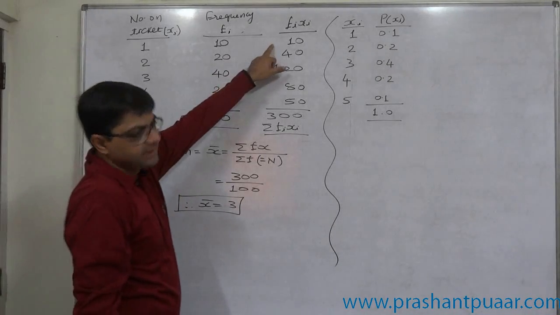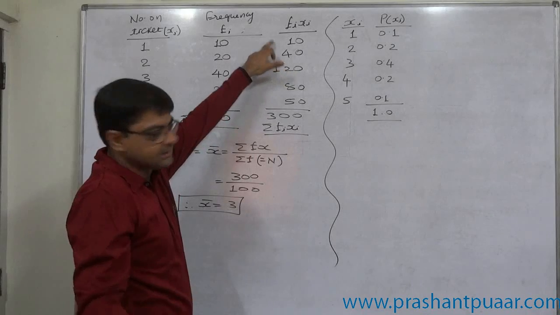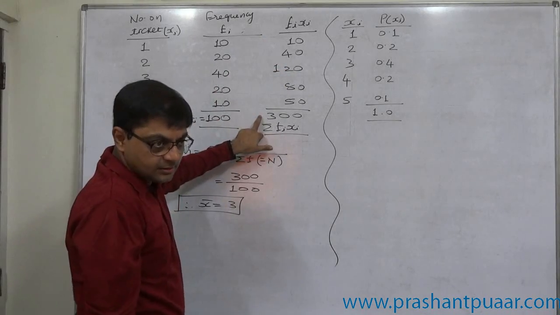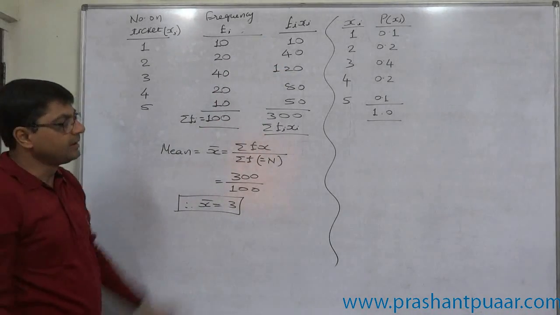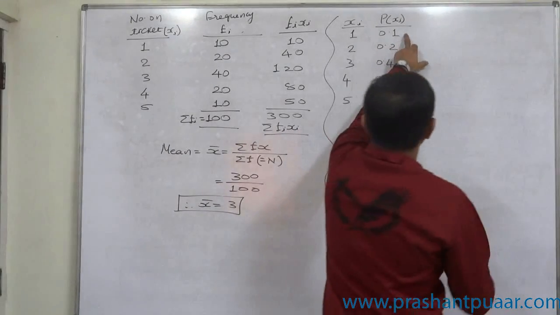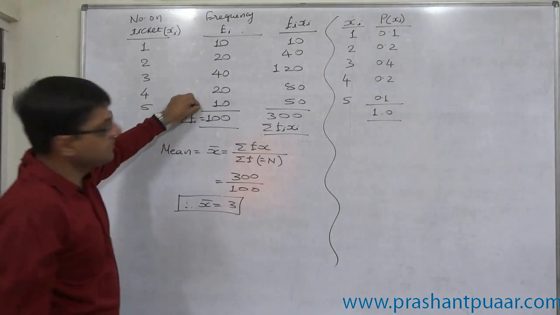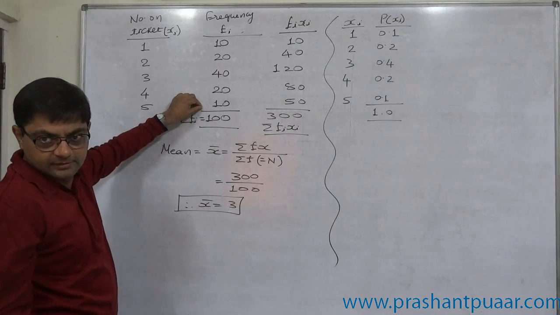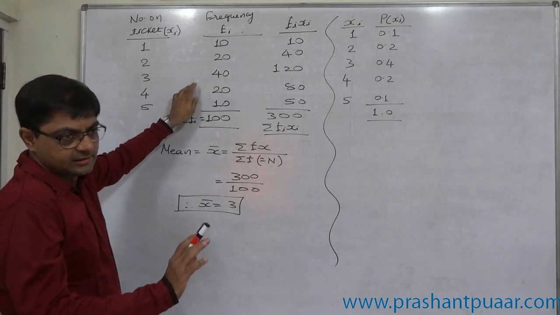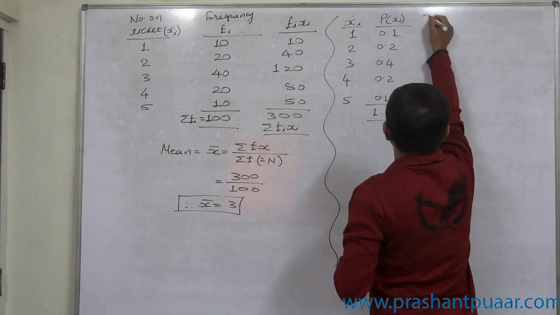First, we multiplied x and f. So first is multiplication, then addition, and then division. Now, what is this probability? It is f divided by sigma f, simply. So first step was division. Now multiplication.